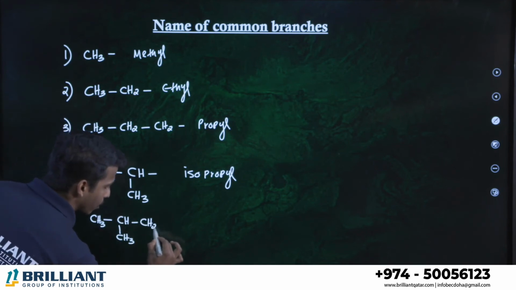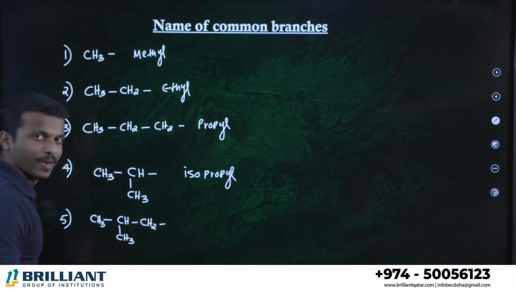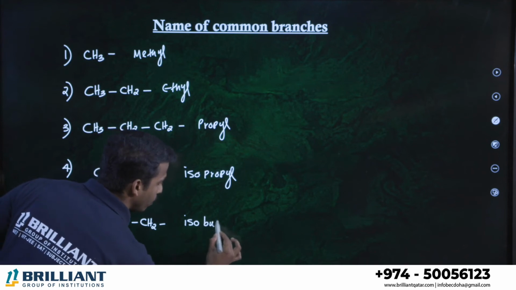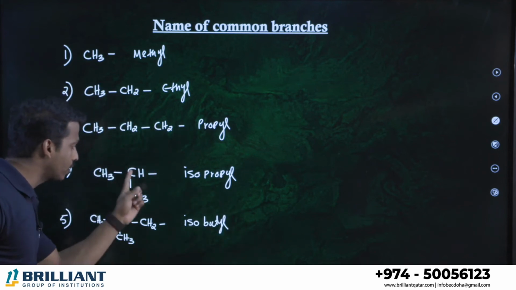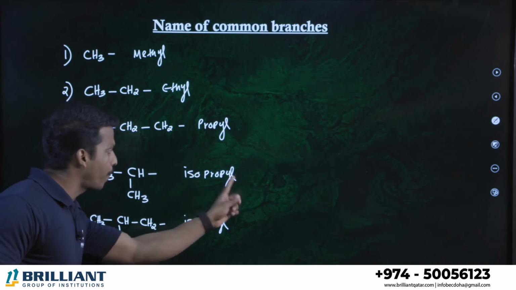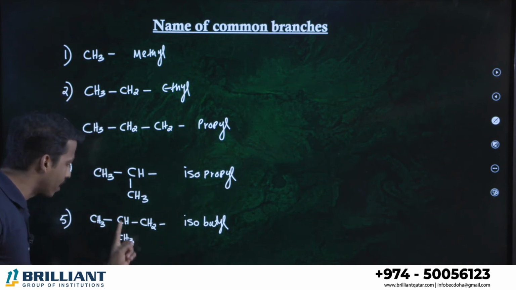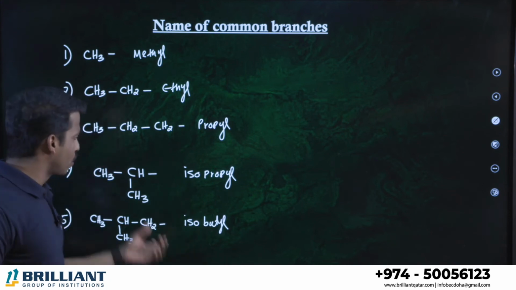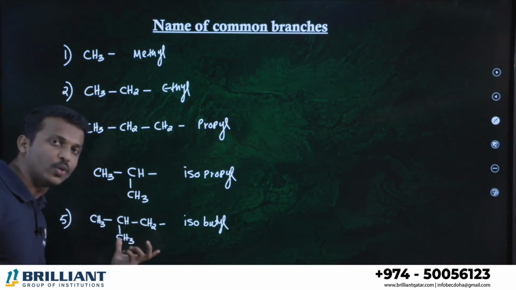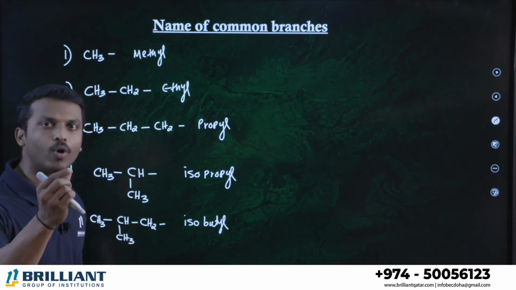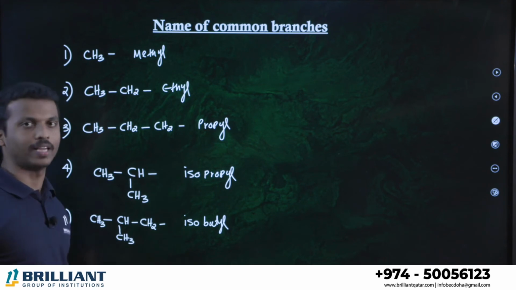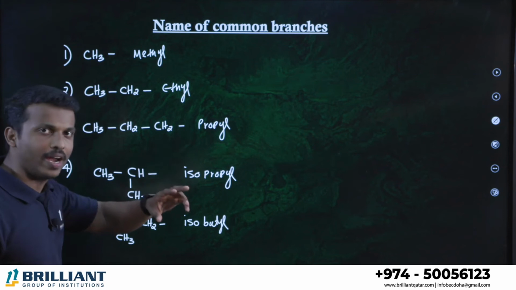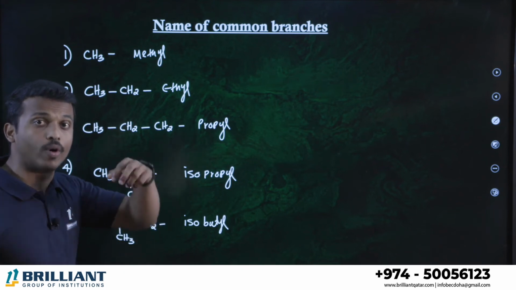On isopropyl, on the right side, if you put one more carbon, one more CH2, then it is known as what? Isobutyl. Total 4 carbons. Here there are 3 carbons, therefore it's called isopropyl. Here there are 4 carbons, but it contains the iso group. That's called isobutyl. Clear? So how can you convert isopropyl into isobutyl? Just add one more CH2 carbon to the right side. That's it. Now, if you know the isopropyl group, you can draw the structure of other branches.